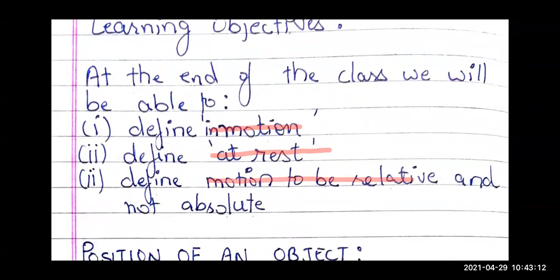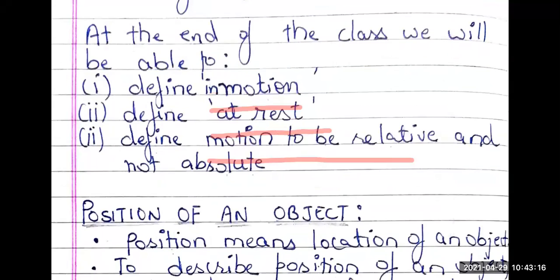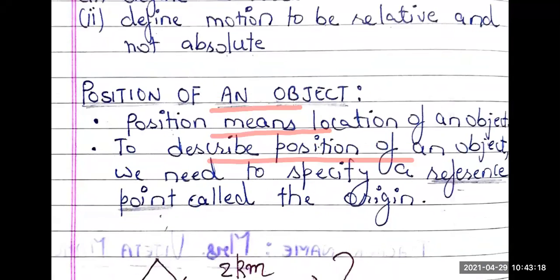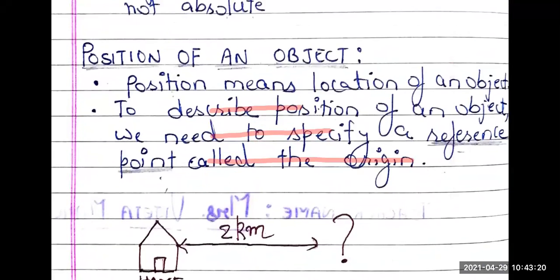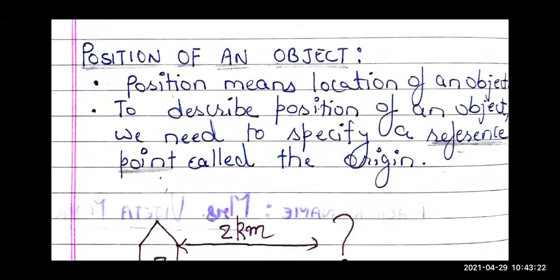So first we should know what is position of an object. So let's start with position of an object. So children, position means location, right? Position means your location. So if you want to describe the position of any object, we need a specific point, a reference point, which is known as origin.